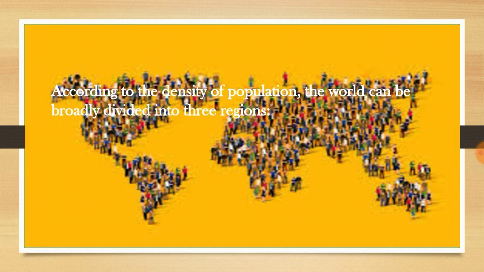So according to density of population, the whole world can be broadly divided into three regions. Listen carefully. Which are they? First one is the densely populated region.